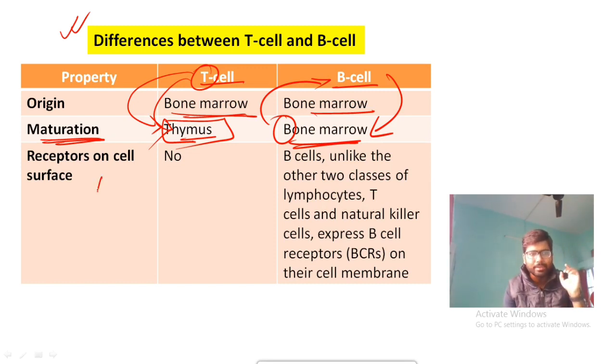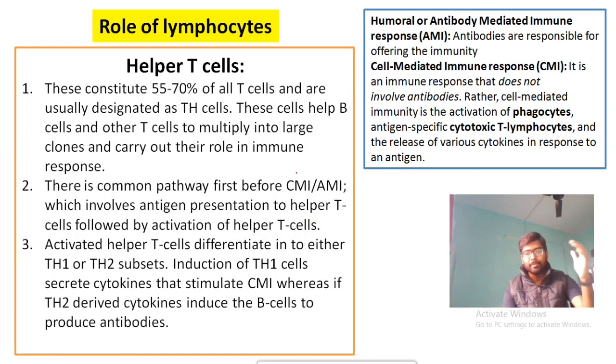And one more important thing is the receptors on the cell surface. Only the B lymphocyte cells have receptors on the surface, whereas no T cell has such receptors. So these are the differences between T lymphocytes and B lymphocytes. Coming to the roles or functions of different T cells and B cells, first your helper T cell, that is also known as CD4 plus T cells.